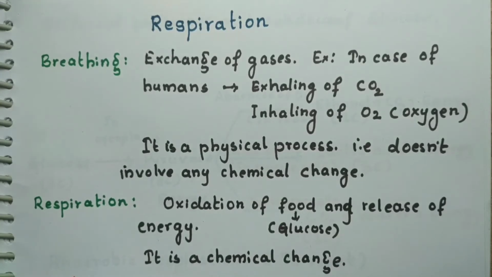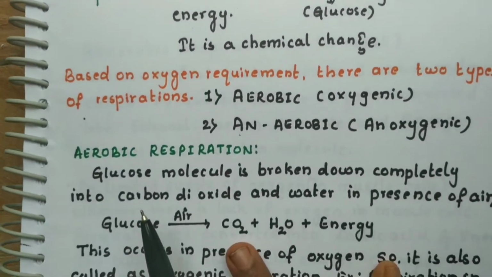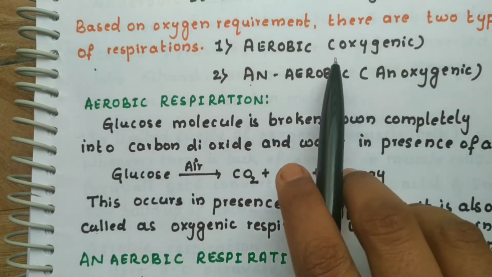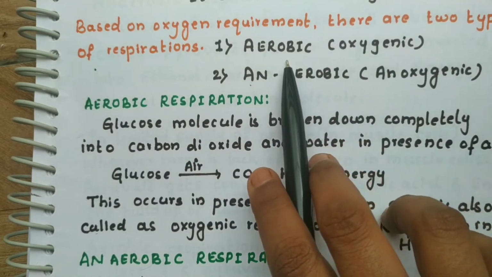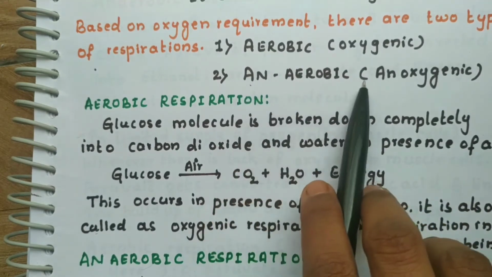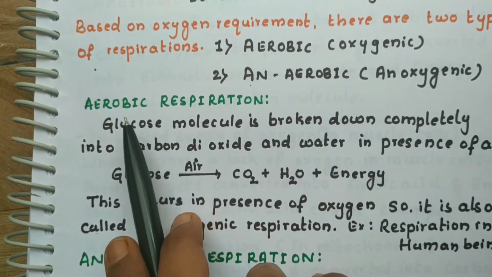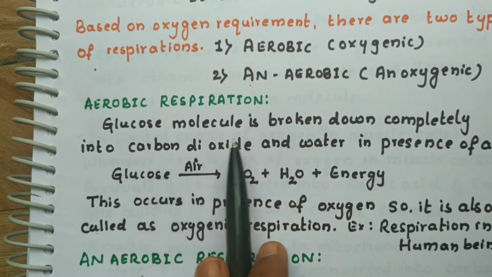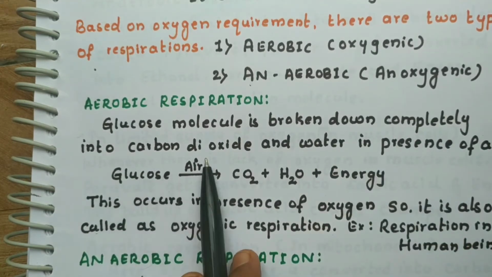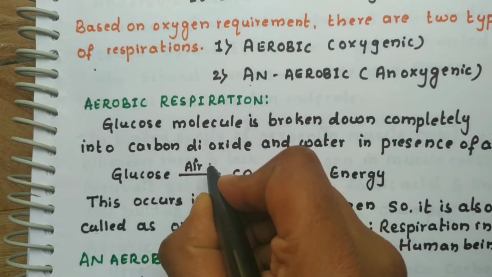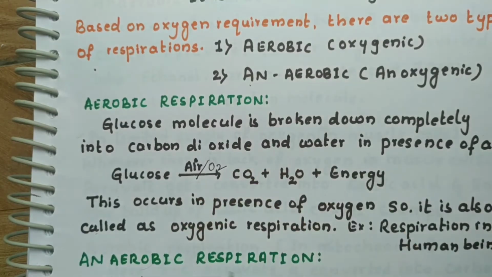Based on the oxygen requirement, there are two types of respiration: aerobic and anaerobic. Aerobic respiration is also called oxygenic respiration because it requires oxygen. Anaerobic is anoxygenic. It does not require any oxygen. Let us see where aerobic respiration occurs. The glucose molecule is broken down completely into carbon dioxide and water. In the presence of air, or oxygen, glucose gets converted into carbon dioxide, water, and energy is released.